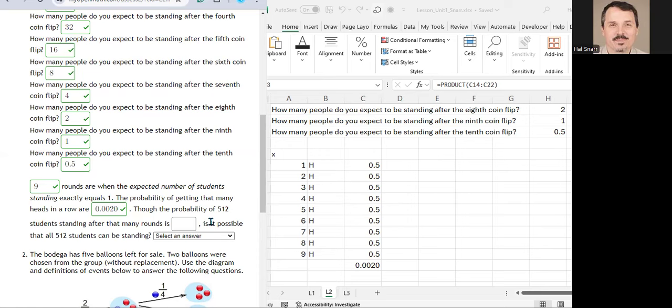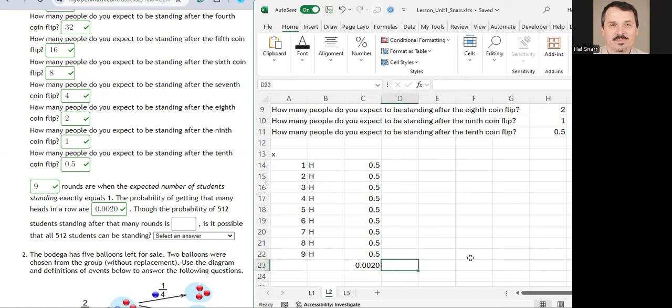What we have to do there is raise this to the 512th power, right? We have to multiply that probability by itself 512 times. And we get something really close to 0. Let me increase the number of decimal places.